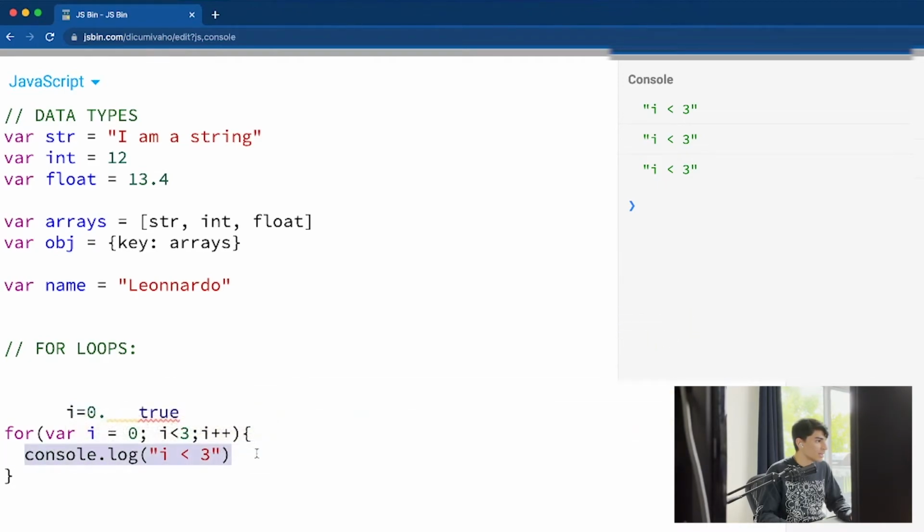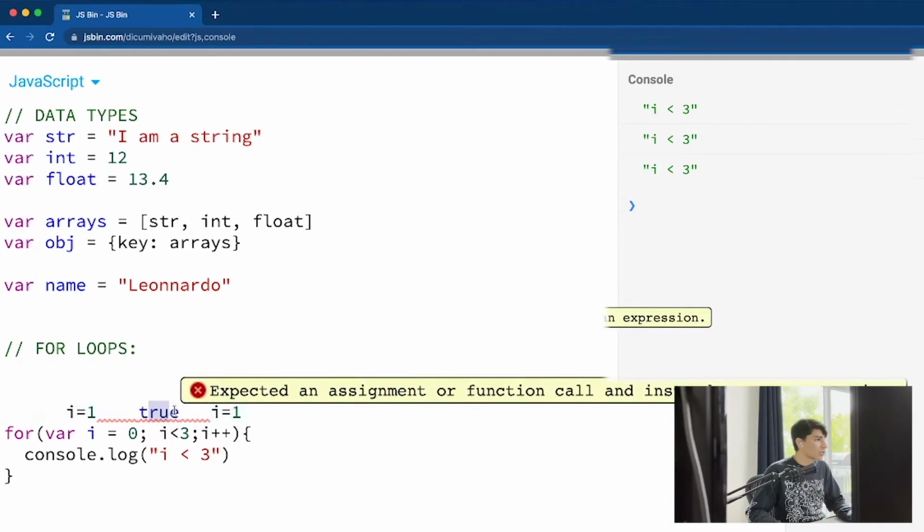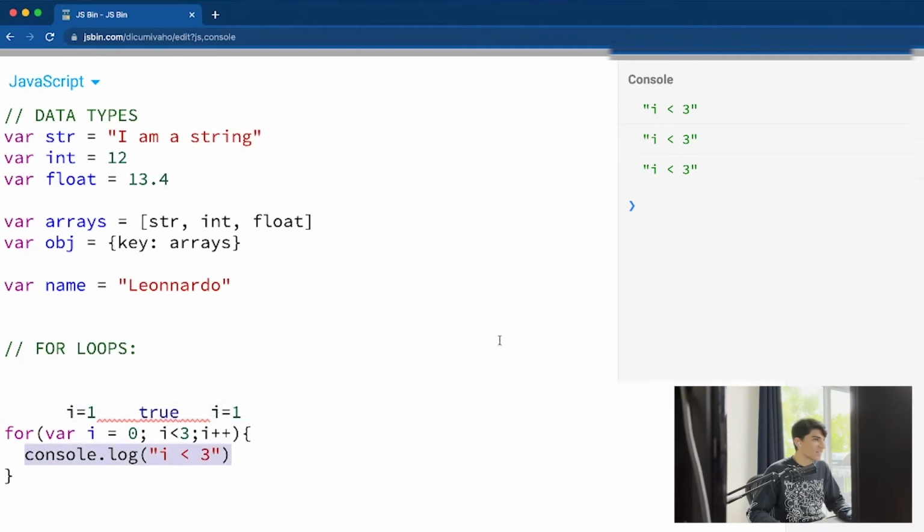And after we run this, when we get to the end, we're going to add to i. So i now is equal to 1. We console log the first time, and then i is equal to 1. We go back here, i is not 0 anymore, it's 1. Is i less than 3? It's true. And then we're going to console log this again, and i++ is going to be 2. i is not 1 anymore, i is 2.